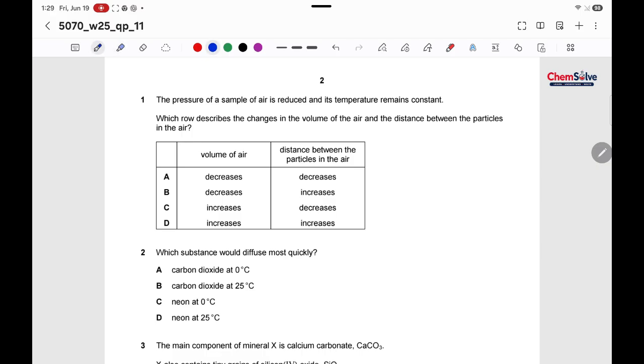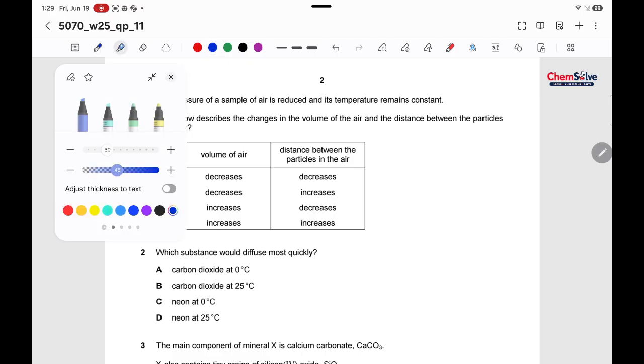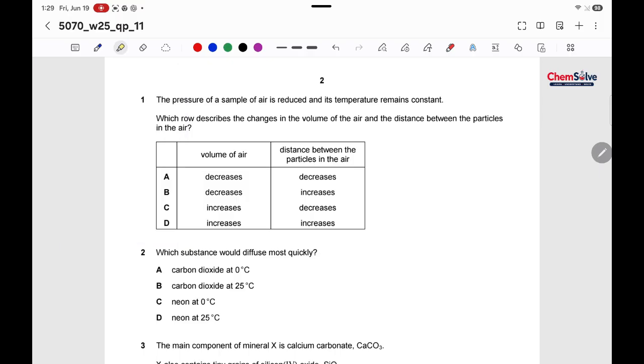the pressure of the sample of the air is reduced and the temperature remains constant. Okay, so what happens? The pressure is being reduced and temperature is constant, which will describe the change in the volume of the air and the distance between the particle in the air.